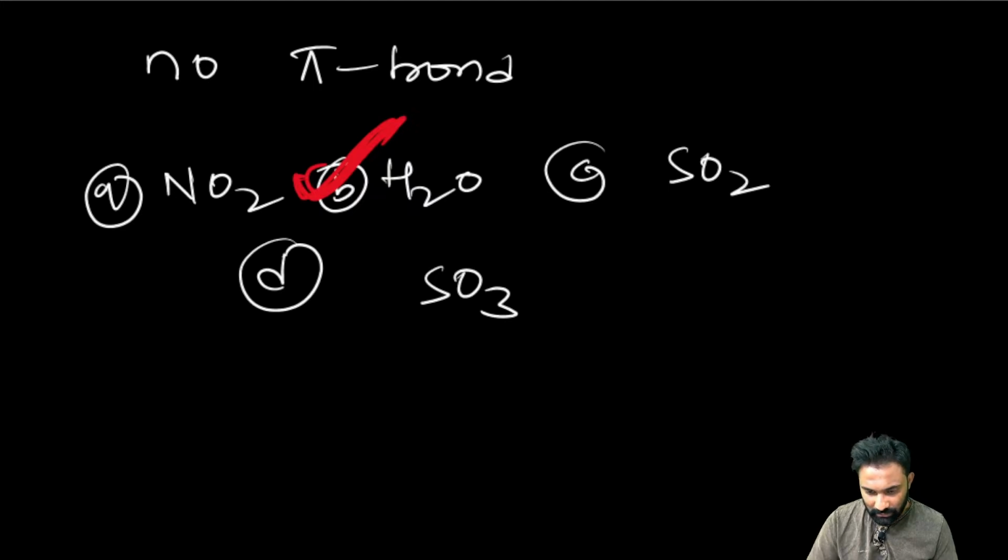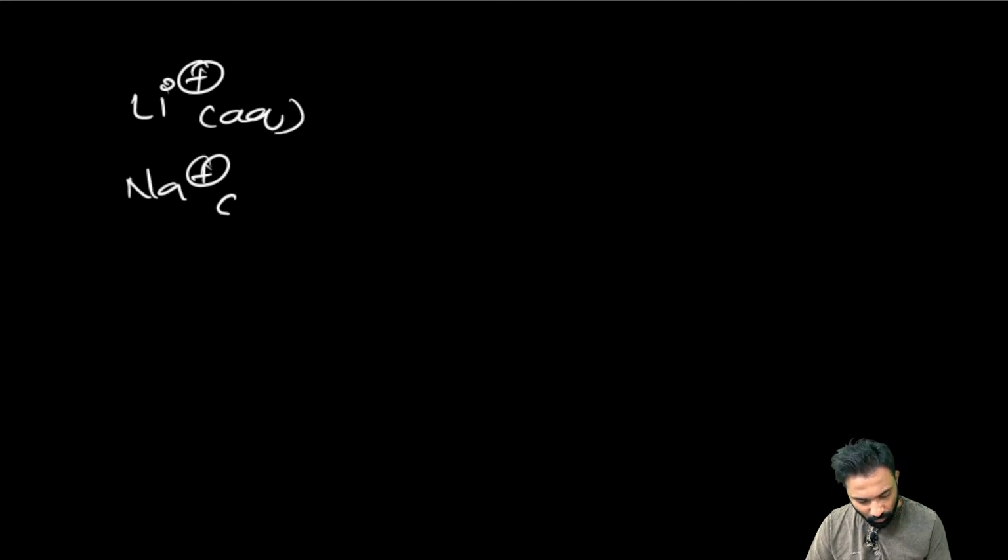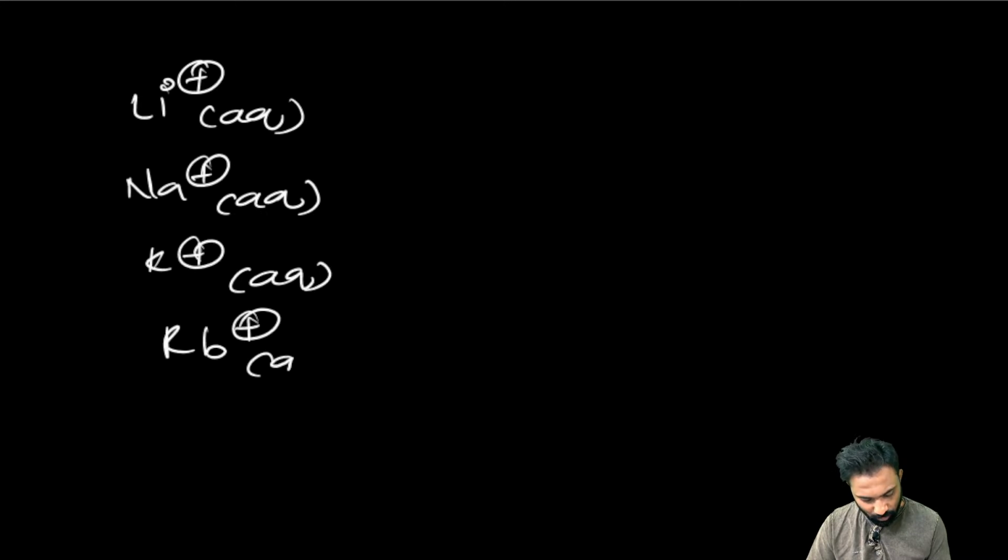Good. The last questions, there are only a few, two or three. Now here, which ion will conduct electricity more, from higher to lower?